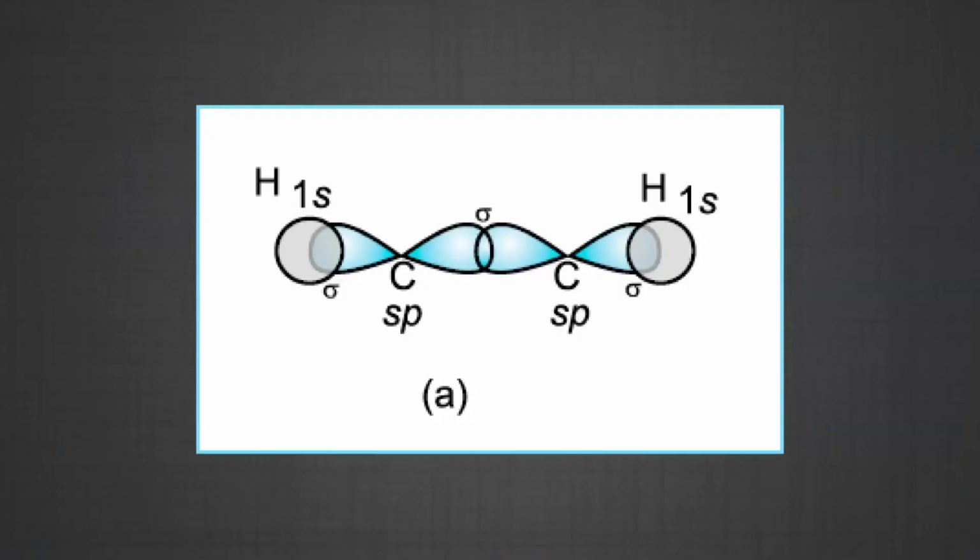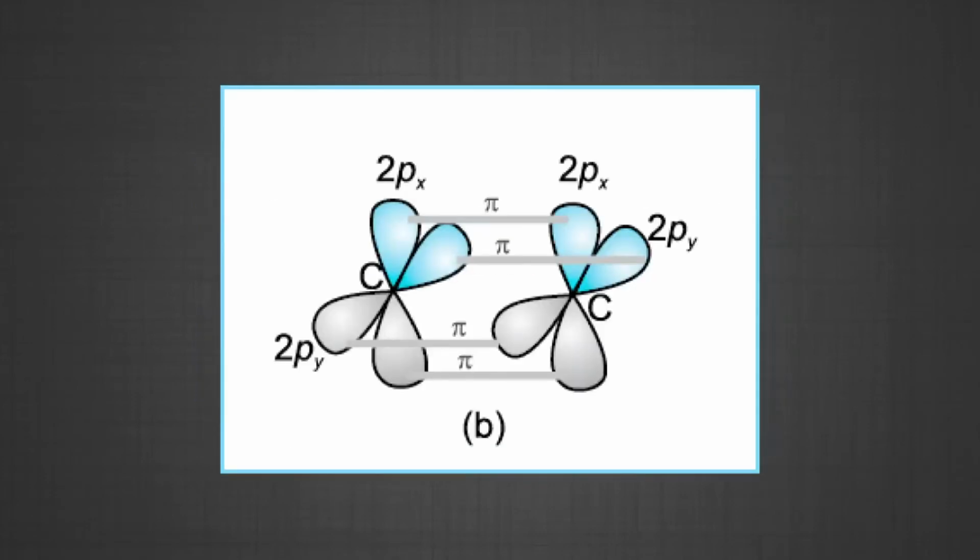and 2px. One sp hybrid orbital of one carbon atom overlaps axially with the sp hybrid orbital of the other carbon atom to form the C-C sigma bond, while the other hybridized orbital of each carbon atom overlaps axially with the half-filled s orbital of the hydrogen atoms, forming a sigma bond.